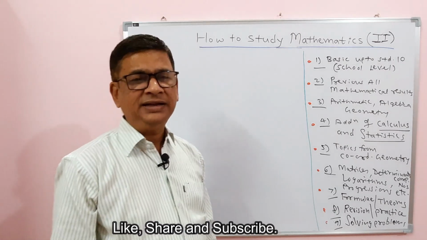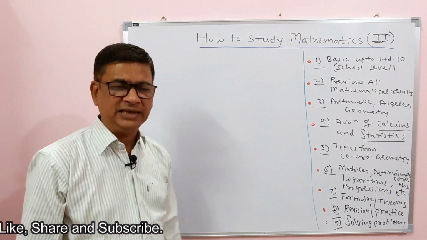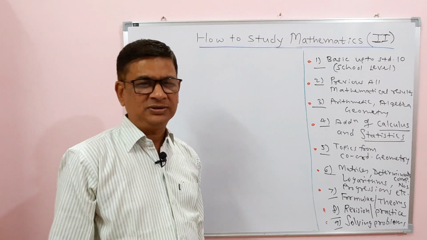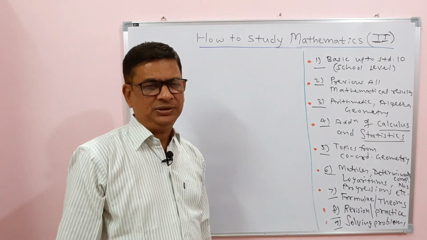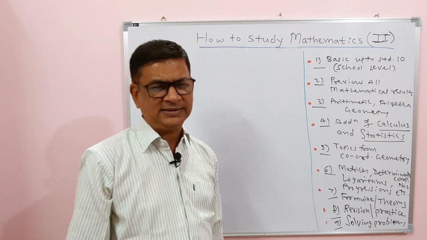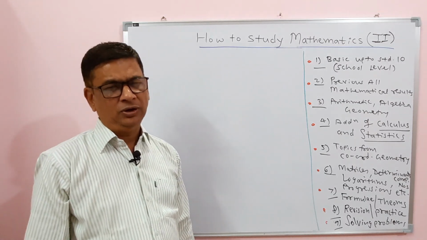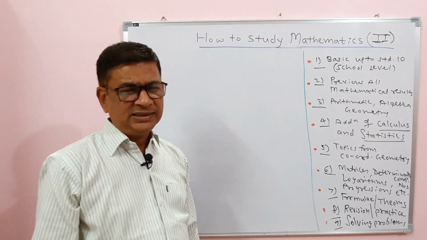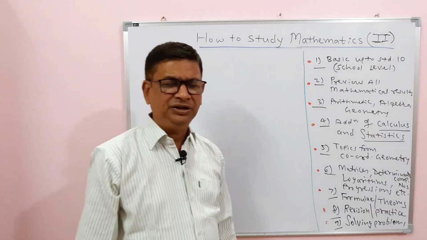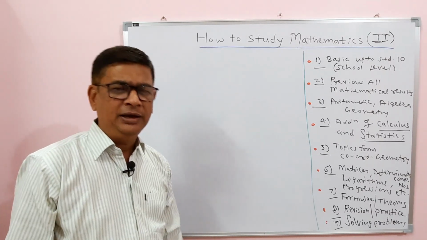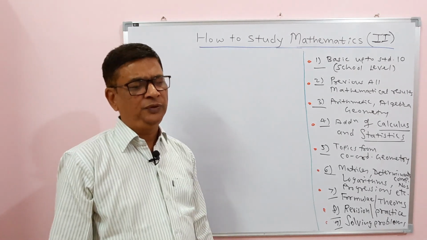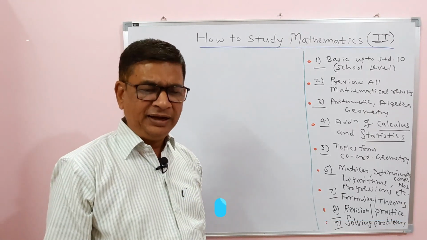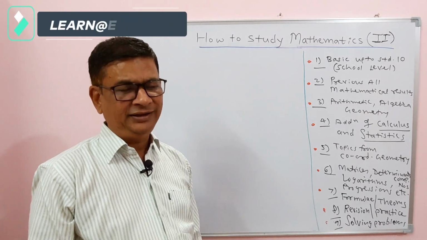That is, after 10 standard, especially when a student takes the science side, mathematics is compulsory. Some students leave maths because there is an option in some cases. I will suggest don't leave maths, because if you leave mathematics, then there will be an adverse effect on subjects like physics and chemistry also, and also your chances to get success in competitive exams like NEET, MHT-CET, JEE and many more options that you will lose. So don't leave mathematics, don't keep it aside, and take interest. If you already have interest, increase that interest.